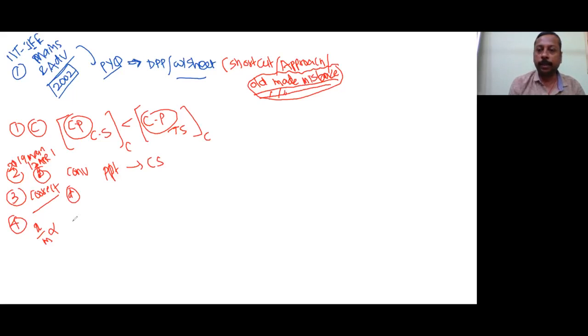Here adsorption means x upon m, where x is the amount of adsorbate and m is the mass of the adsorbent, per gram. Okay. So what is the answer? X upon m is directly proportional to P but inversely proportional to T. That's why the fourth answer will be B. Fourth answer will be what? B answer. Okay. Now let us see the fifth question.